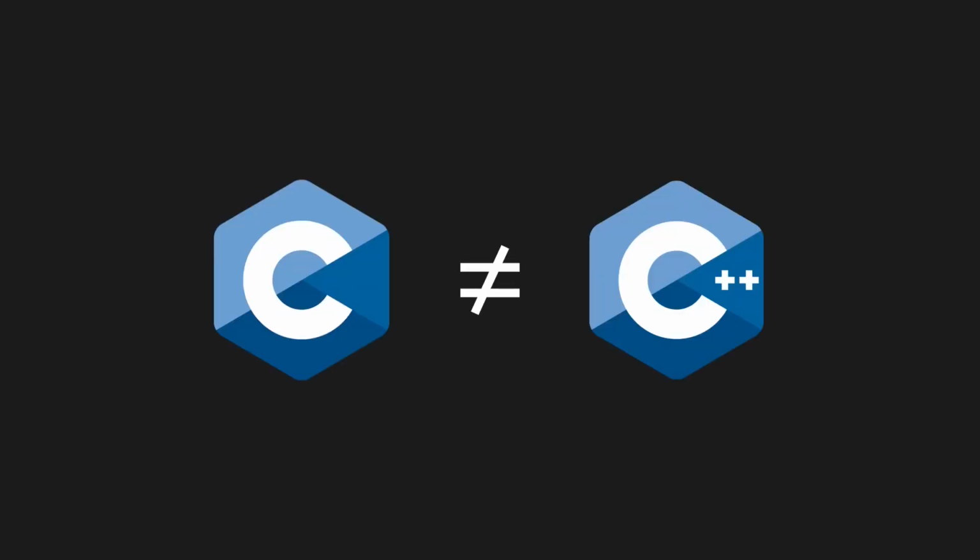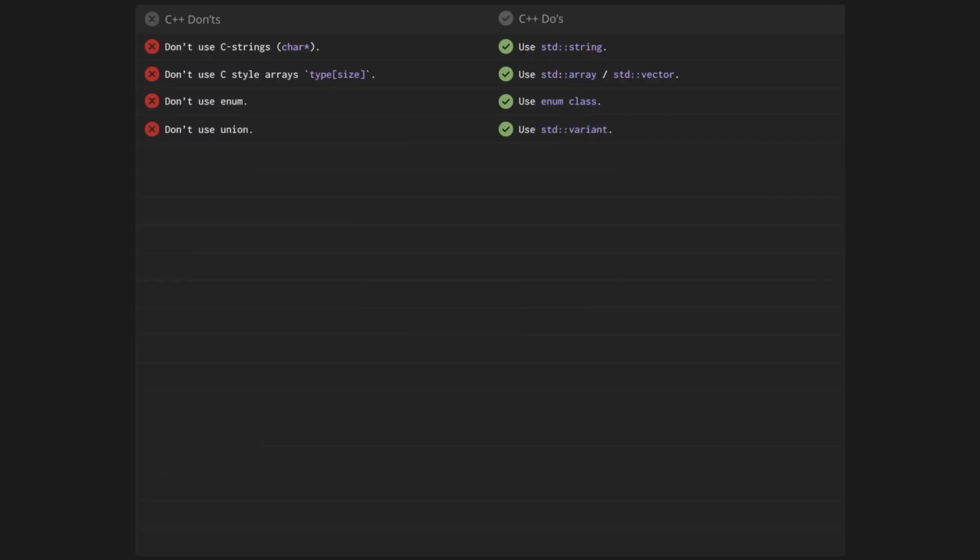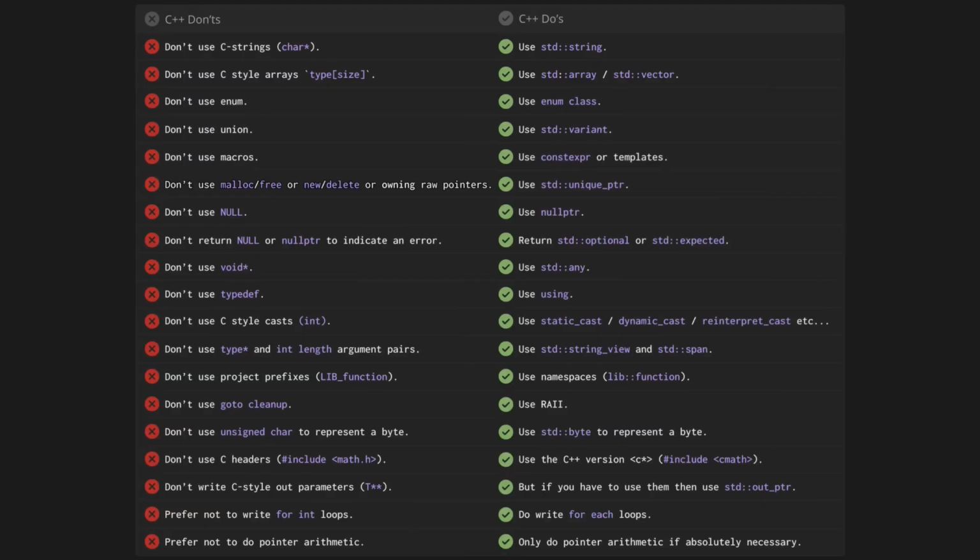Idiomatic C looks very, very different from idiomatic C++. They're different languages. And one of the first things that the C++ community tries to hammer down into beginners' minds is that you shouldn't write C++ like C. Don't use C-style strings, use standard string. Don't use C-style arrays, use standard array or standard vector. Don't use enum, use enum class. Don't use union, use standard variant. There's a whole list of things that you need to remember on what not to do. But the key takeaway is don't ever, ever, ever write C++ like it's C. Unless you're writing C-style C++ and it's okay.